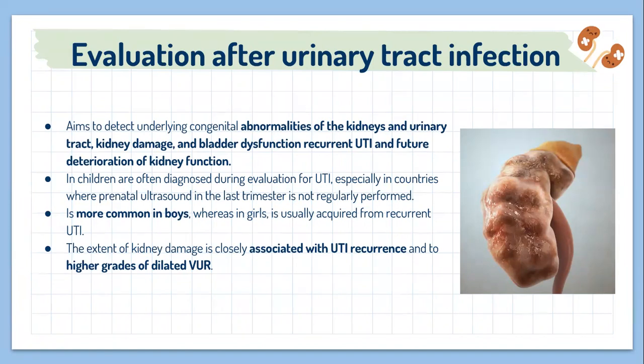The congenital kidney anomalies in children are often diagnosed during evaluation for UTI, especially in countries where prenatal ultrasound in the last trimester is not regularly performed. Congenital damage is more common in boys, whereas in girls, kidney damage is usually acquired from recurrent UTI. The extent of kidney damage is closely associated with UTI recurrence and the high grades of dilated VUR.